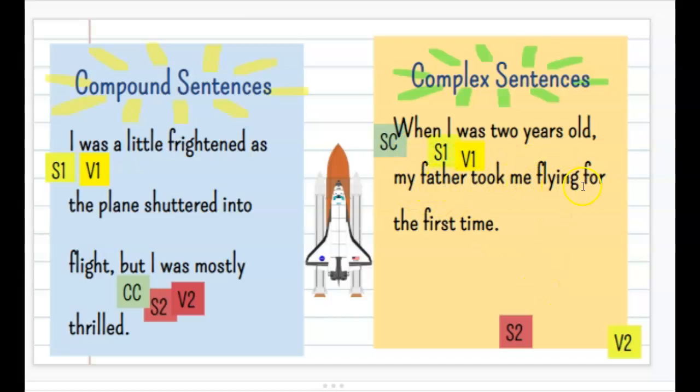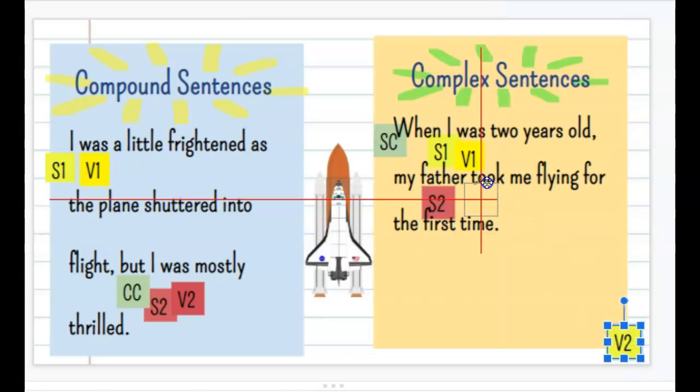My father took me flying for the first time. Subject 2. Who took him flying? His father. What did his father do? Took him flying. And I'm going to label it just like that. And that's what I want you to try out in the slides after this.